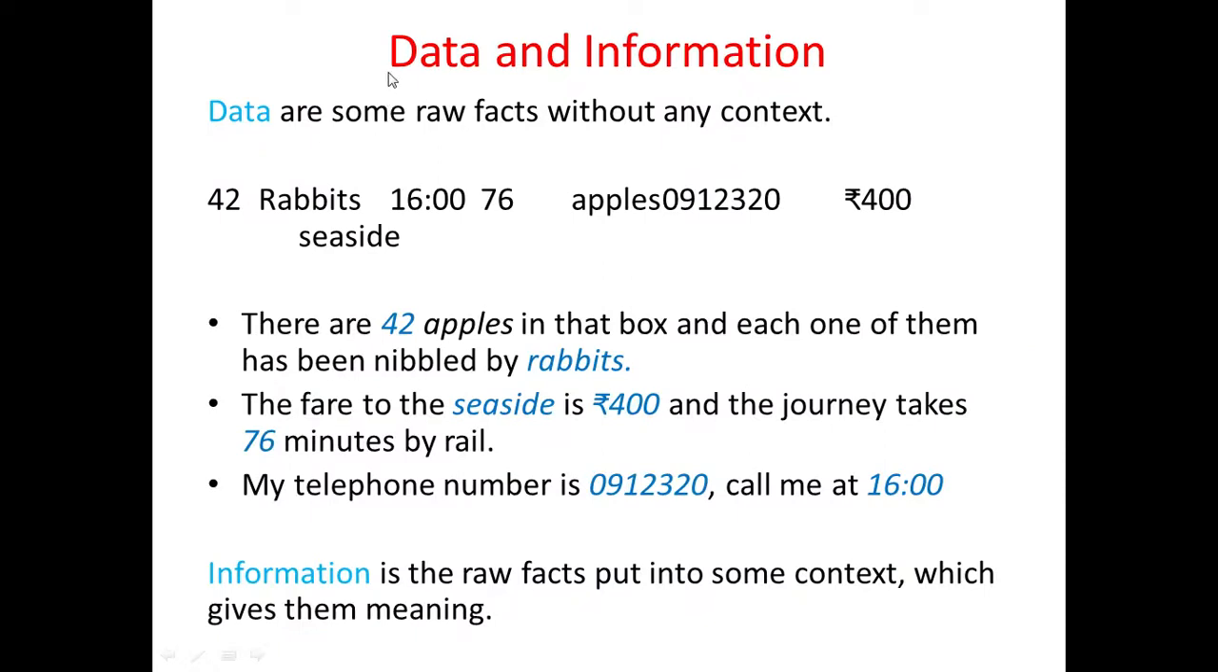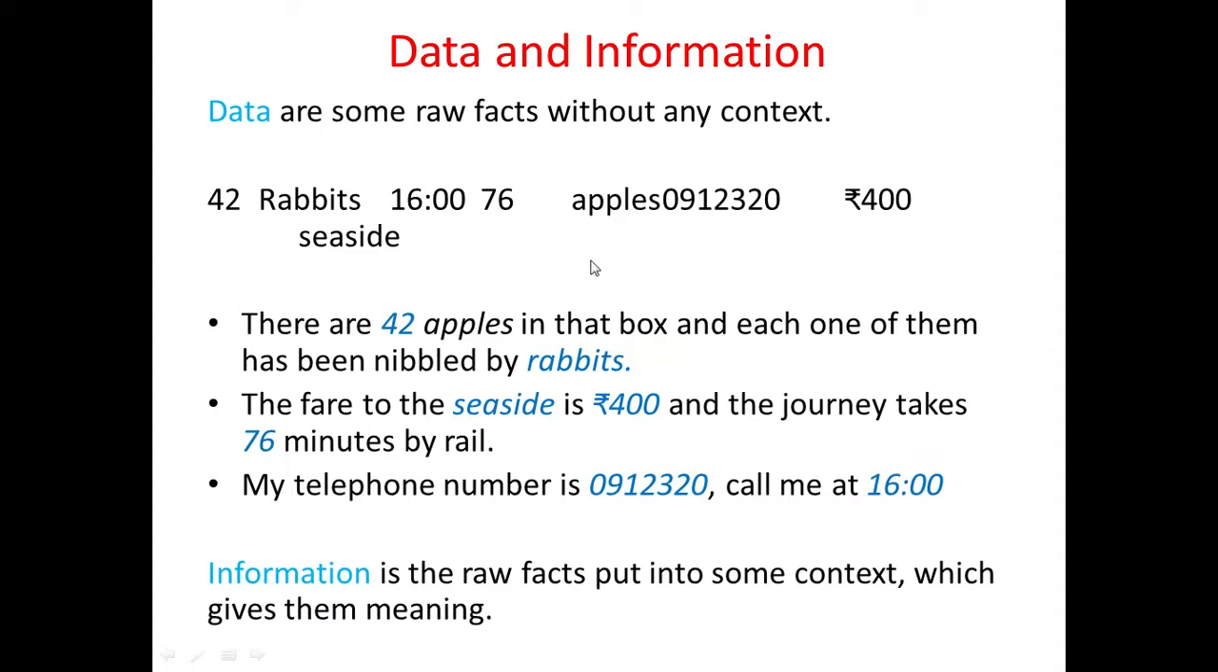Now, what is the difference between data and information? Data are some raw facts without any context, means without any meaning. Suppose I say 42, rabbits, 16 means 4 p.m. If I write 76, apples, 091232, 400 rupees, seaside. What is the meaning of these raw facts? No meaning. If I give these words to someone, he will not be able to understand anything. This is actually data. These are raw facts without any meaning.